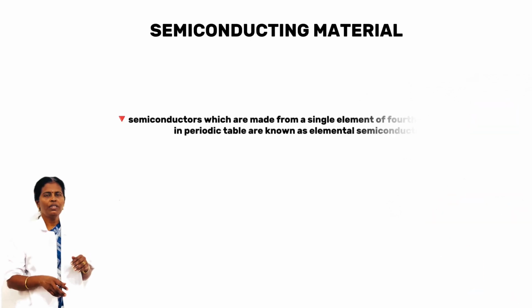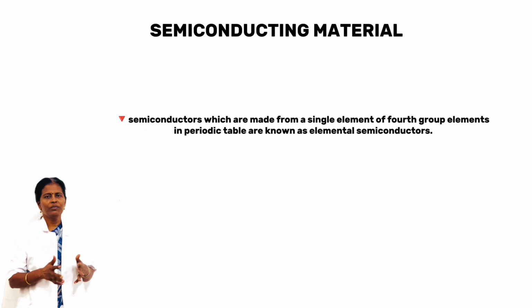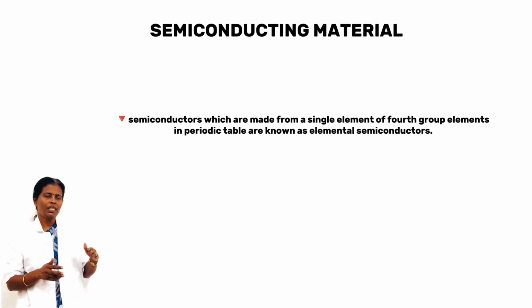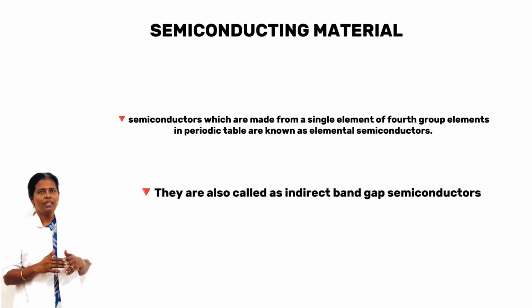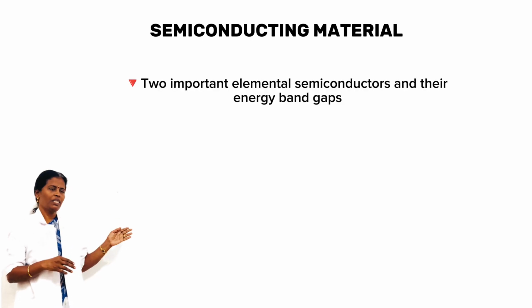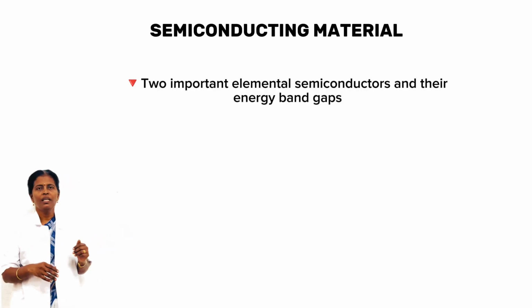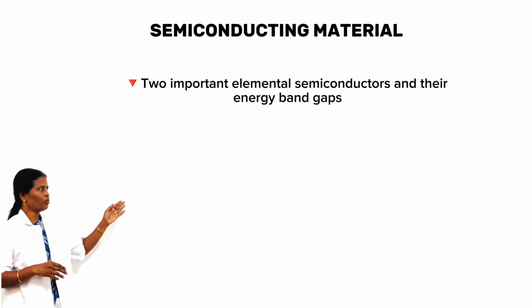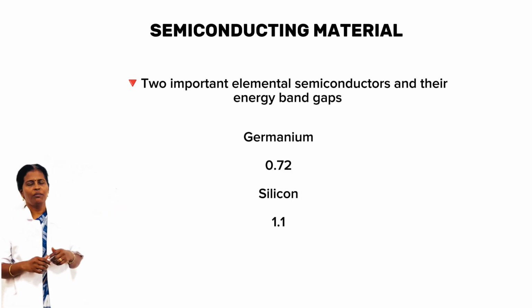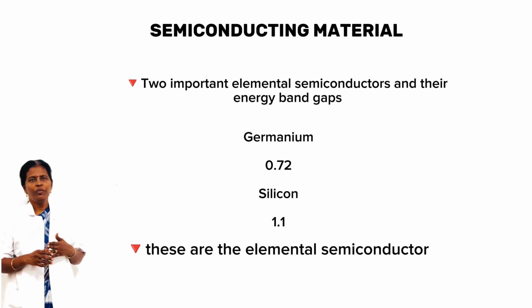Elemental semiconductors are the semiconductors which are made from a single element or fourth group elements in the periodic table. They are also called indirect band gap semiconductors. Two important elemental semiconductors and their energy band gaps are: germanium is 0.72 and silicon is 1.1.